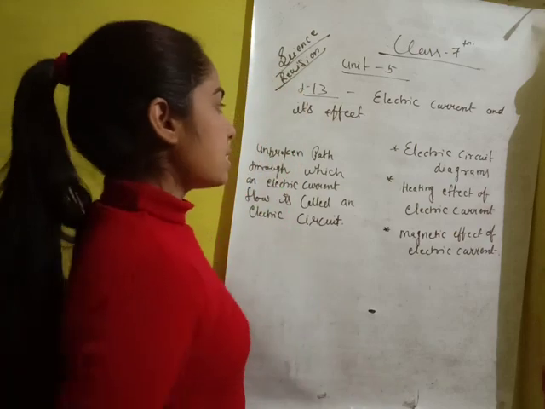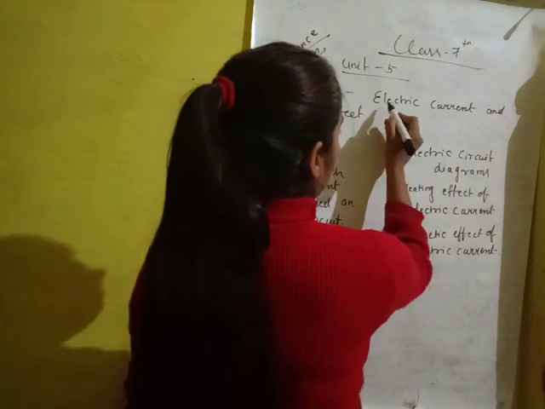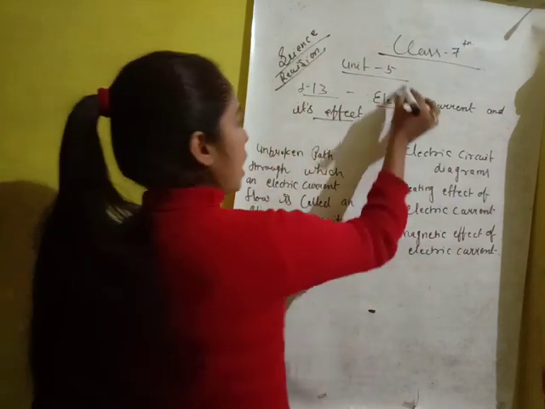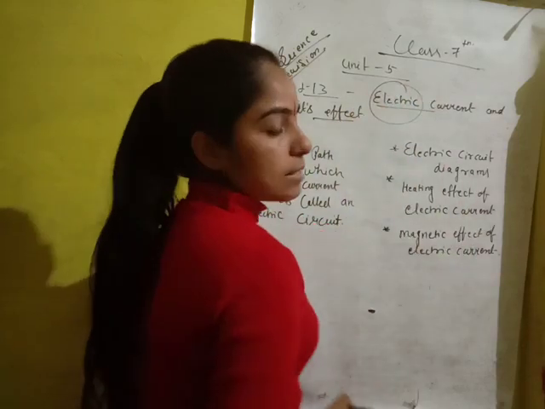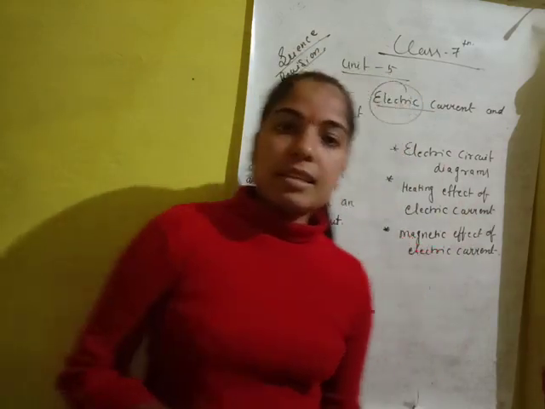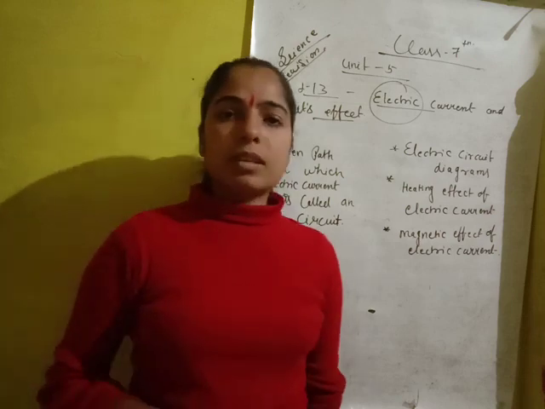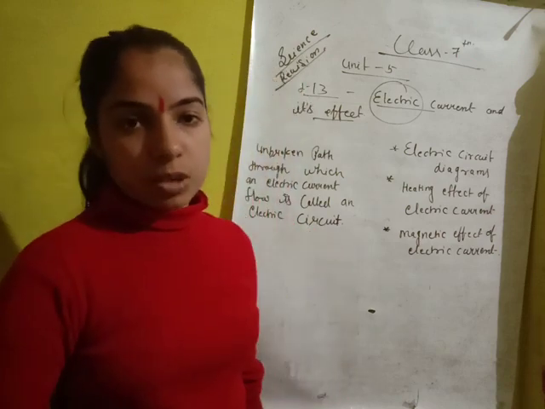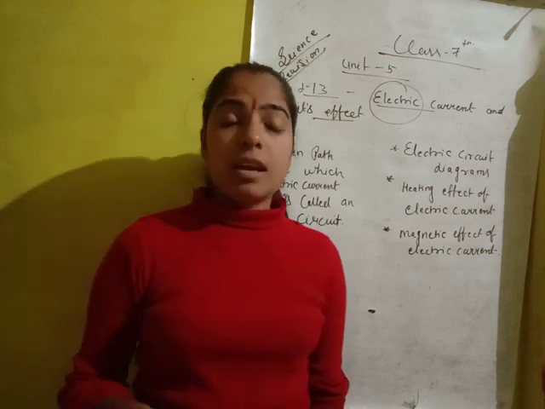Okay, so now, the name of the chapter is electric current and its effects. So students, firstly the term is electricity. What is electricity? Matter is made up of the smallest unit, the smallest particle, which is an atom.